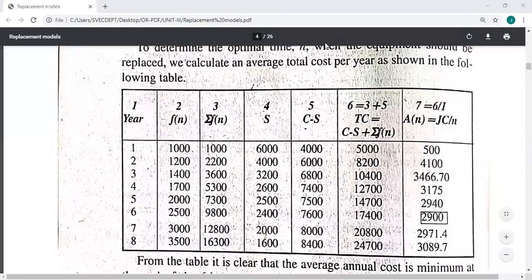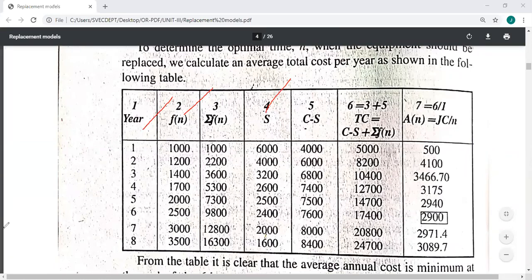Like in the previous problem, this is given in the problem. This is also given in the problem. These three columns are given in the problem, in the three rows. So you call it column 1, column 2, column 3, column 4, and this is column 5. This is 6 and 7. It requires a table with 7 columns.